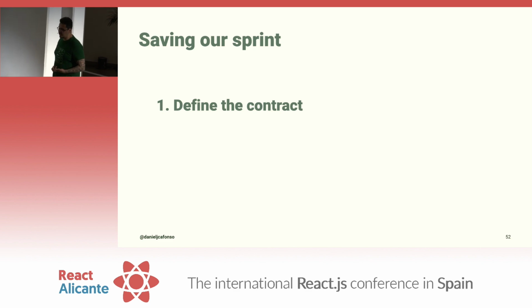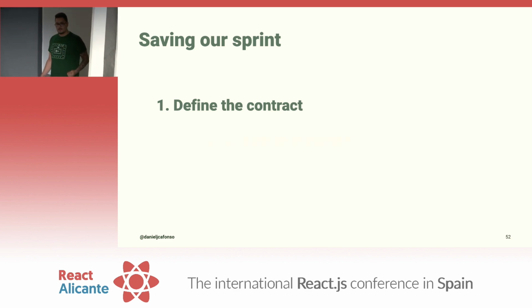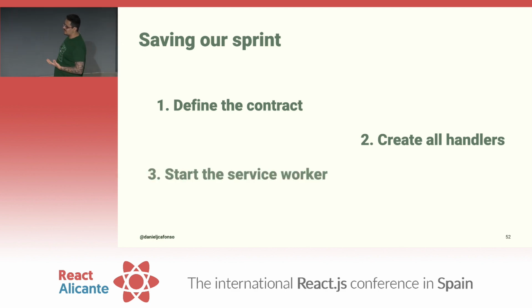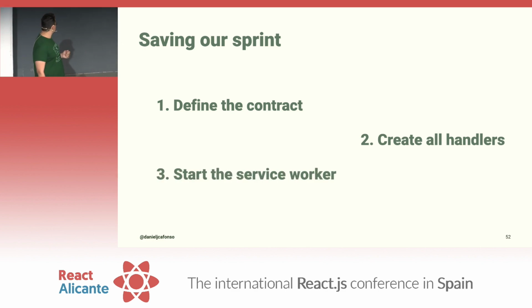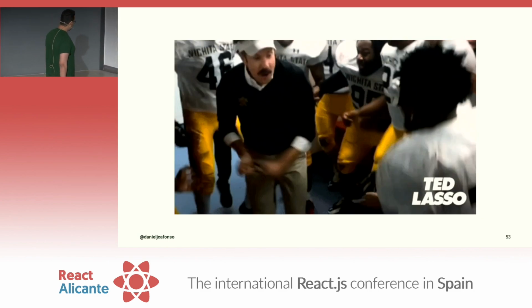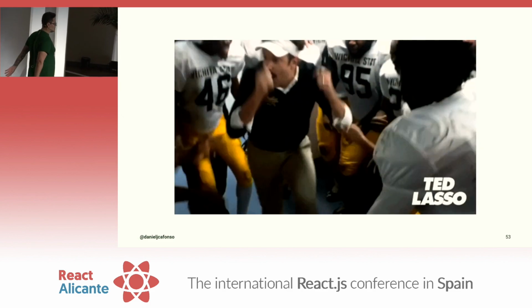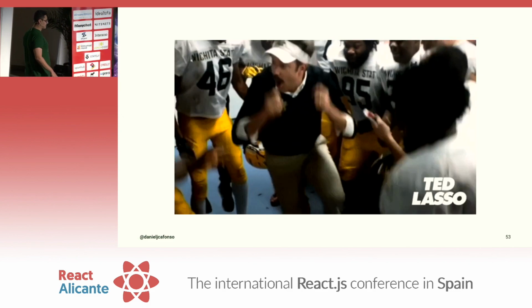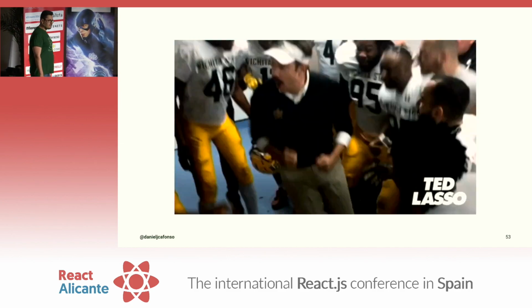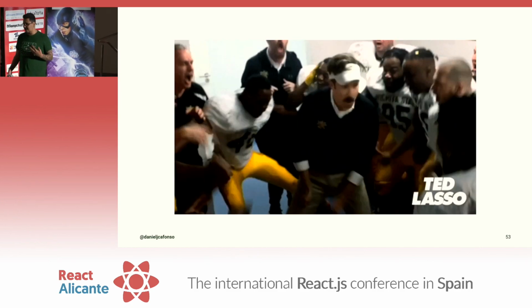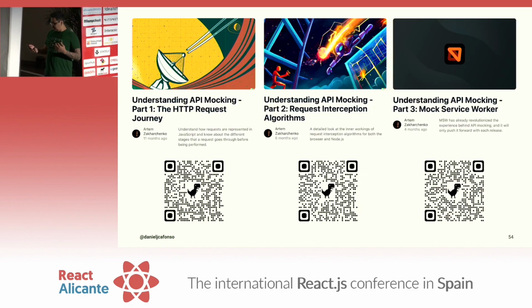Define a contract at the beginning of the sprint. Second one, create all the handlers using Mock Service Worker. And then every time, when we started our application, start the service worker and let MSW do its thing. And this was pretty much us celebrating after that on the retro afterward. We went for a couple of beers, we had fun, and everything flowed better. We fixed the 3 issues that we had, and Mock Service Worker ended up getting rid of 2 of them.